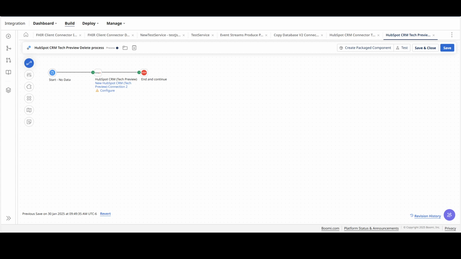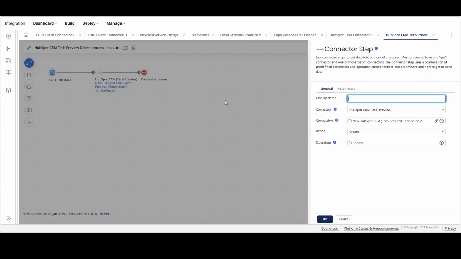Today, I'm going to show you about the HubSpot CRM Tech Preview Connector's delete operation, which is also called the archive operation. This is a simple process where it has just a start shape with no data, the HubSpot Tech Preview connector, and the stop shape. Let me just jump into the HubSpot CRM connector here.